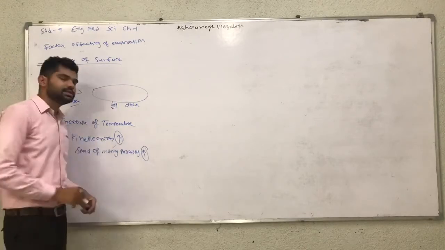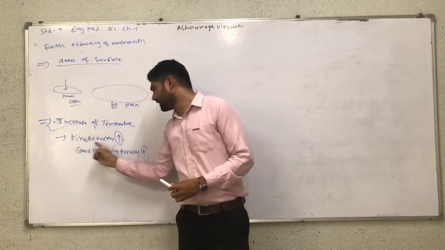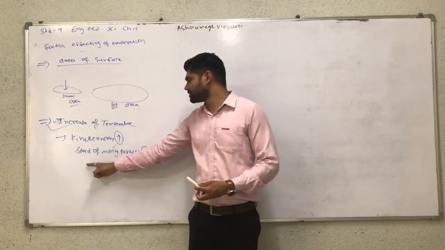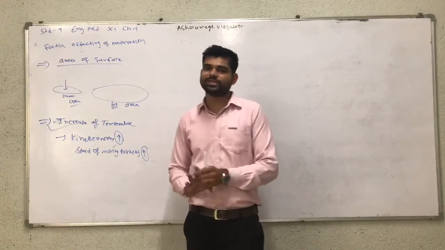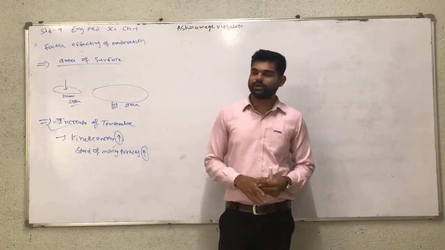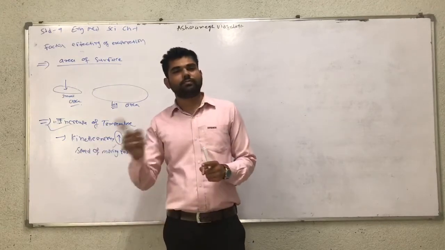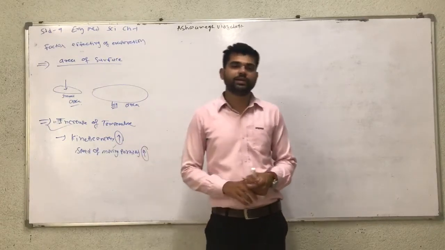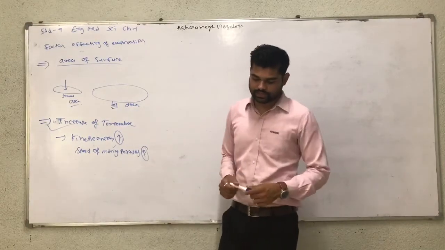So when the temperature is increased, the evaporation rate is increased. In seawater, when the temperature is increased, the particles of water move at high speed, which means the evaporation rate is high.